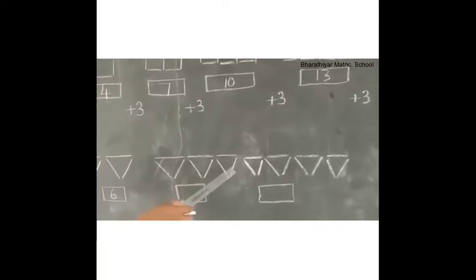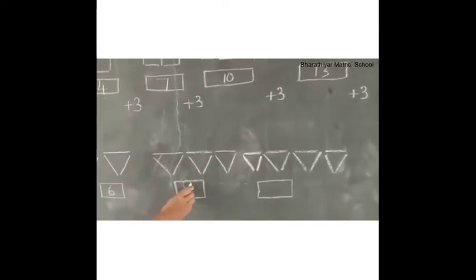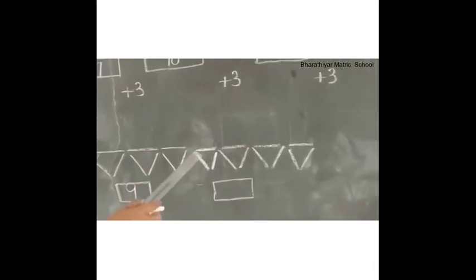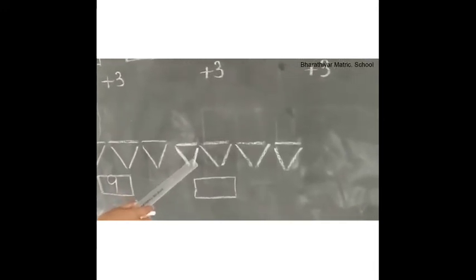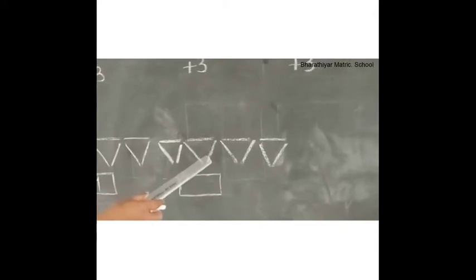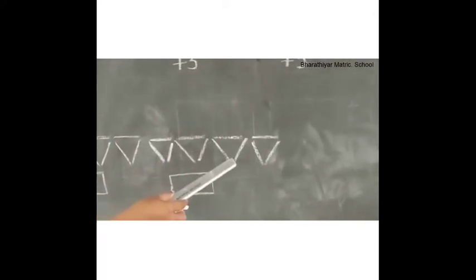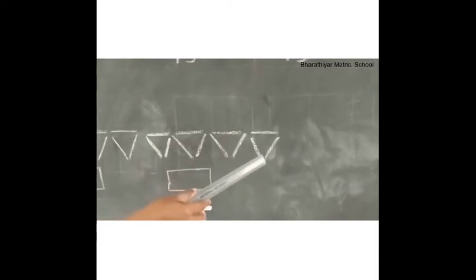1, 2, 3, 4, 5, 6. Write 6 here. 1, 2, 3, 4, 5, 6, 7, 8, 9. Write 9 here. 1, 2, 3, 4, 5, 6, 7, 8, 9, 10, 11, 12. Write 12 here.